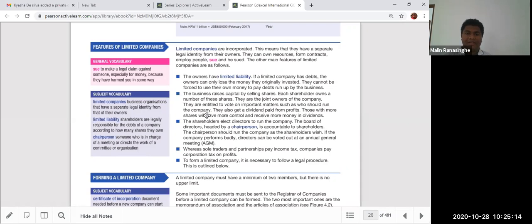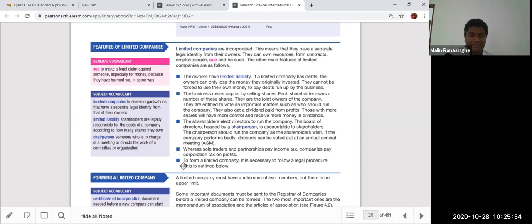A limited company raises capital by selling shares, and shareholders elect directors to run the company. So this company is owned by shareholders but run by directors. Directors are also shareholders sometimes, called managing director. Sometimes the owner who has the majority of the shares, we call chairman, like that.